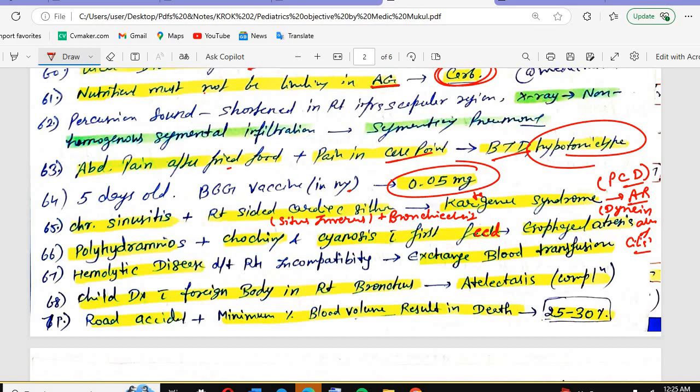So tell me what is the esophageal atresia basically? The esophagus does not directly connect to the stomach. So that is the esophagus not directly connected to the stomach. So what is the polyhydramnios? Excessive amniotic fluid. So excessive amniotic fluid during the pregnancy.